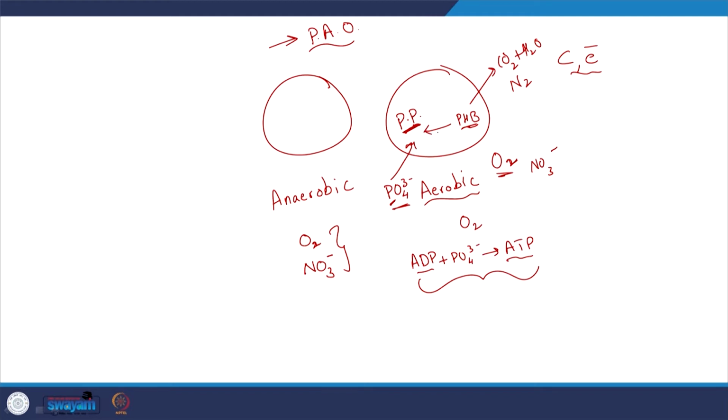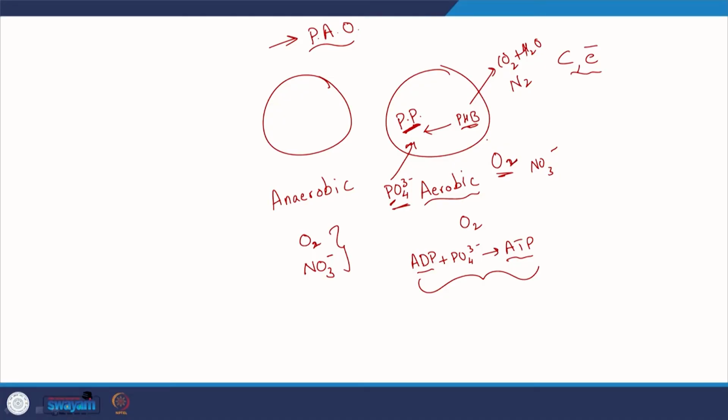And also this energy that they gain when there is enough carbon, sources of carbon and the electron donor, and also the electron acceptor in the form of oxygen. So, they can thrive, right. They will use that also for cell synthesis and also for accumulation of this polyphosphorus. Why do they accumulate it here? Because in the anaerobic conditions, they will not have oxygen or the electron acceptors. So, what do they do under these stress conditions?